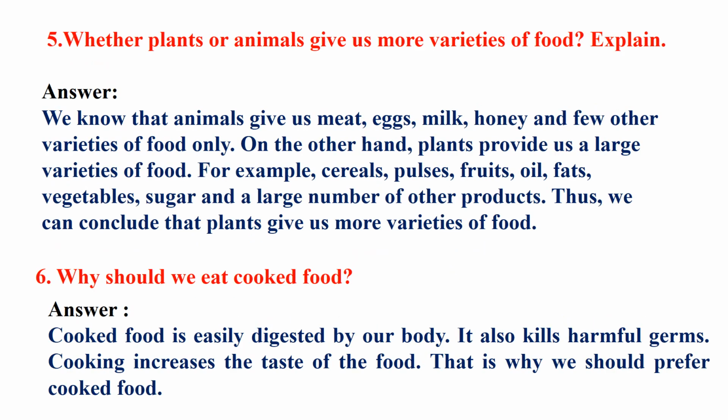Next, whether plants or animals give us more variety of food. Explain. As we know, different animals give us meat, eggs, milk, honey and a few other varieties of food only. On the other hand, plants provide us a large variety of food, for example cereals, pulses, fruits, oil, fats, vegetables, sugar and a large number of other products. That's why we can conclude that plants give us more variety of food.